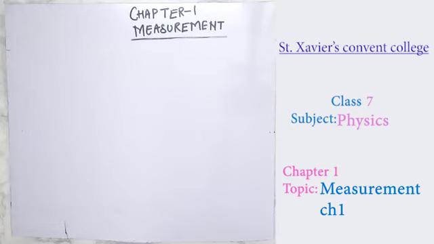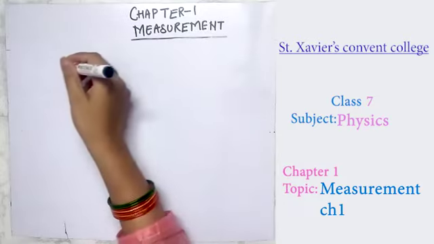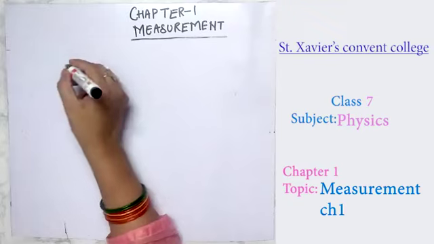How can you measure the relative density of a liquid using a relative density bottle? You can write it in the form of a question or a demonstration also. These types of numericals come in the examination.